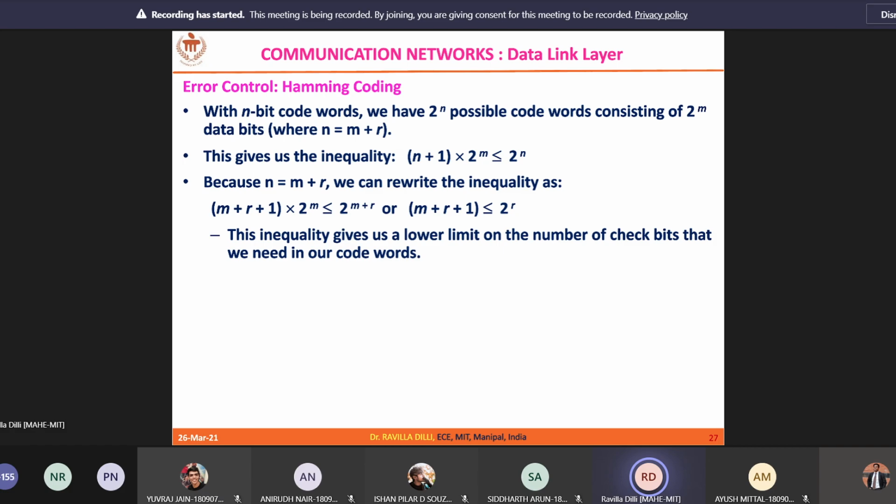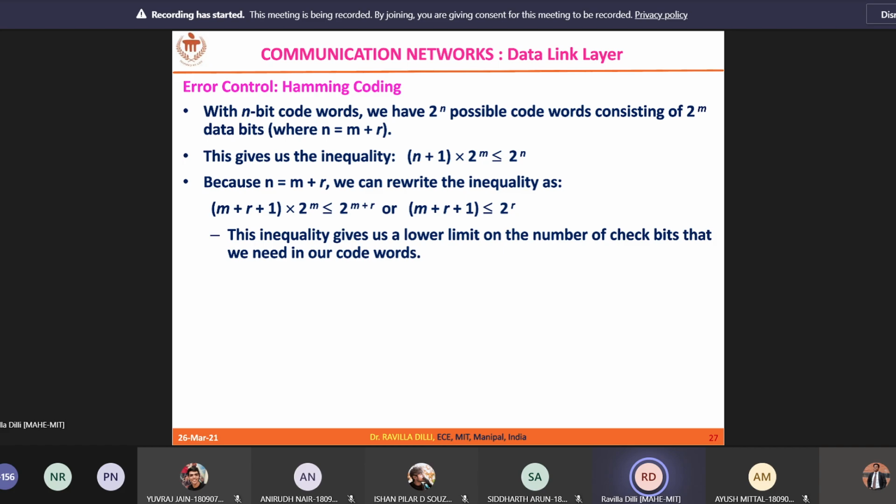That means 8 plus r is less than or equal to 2 power r. Let's try r equal to 0. It doesn't satisfy the inequality because 8 plus 0 is less than or equal to 2 power 0, which is 1. 8 can never be less than or equal to 1, so r equal to 0 is not valid.